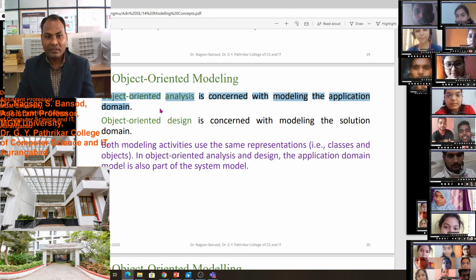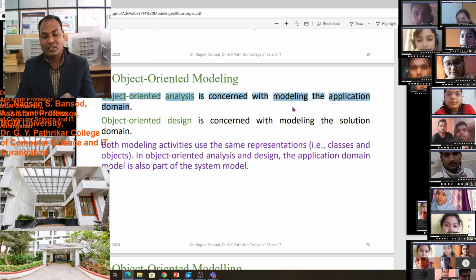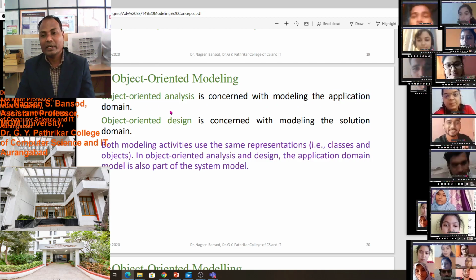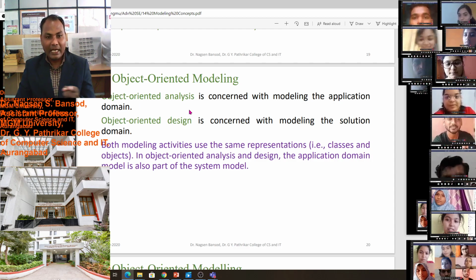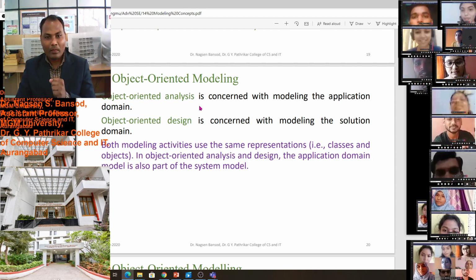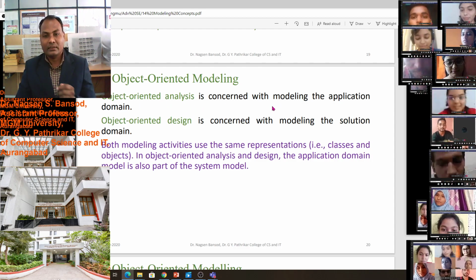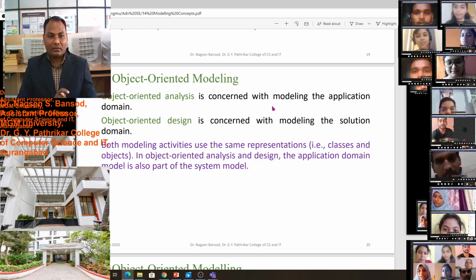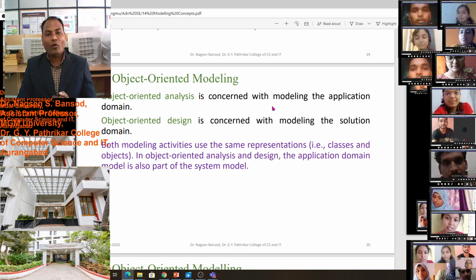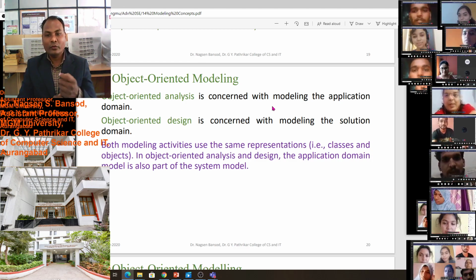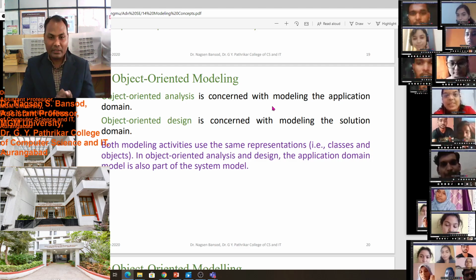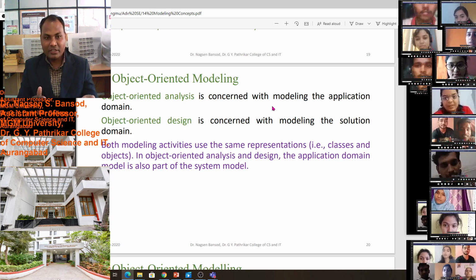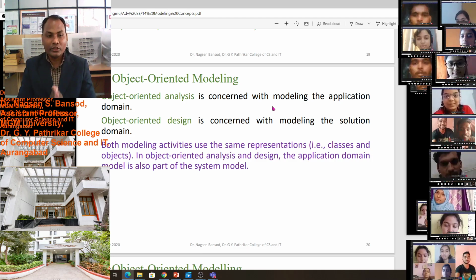There may be a fill in the blank: what is concerned with modeling the application domain? Object oriented analysis. And the other is object oriented design. It is concerned with modeling the solution domain. Analysis is the application domain and design is the solution domain.